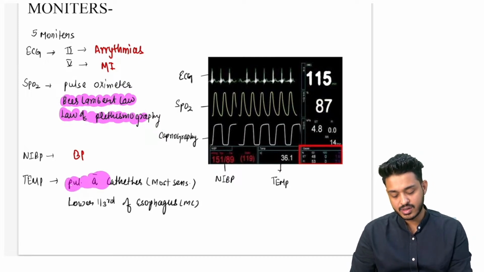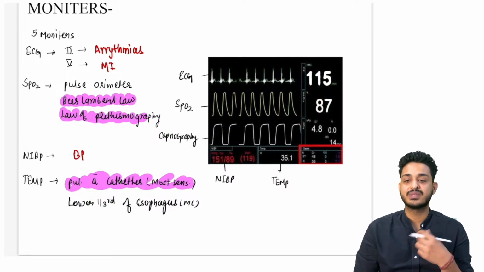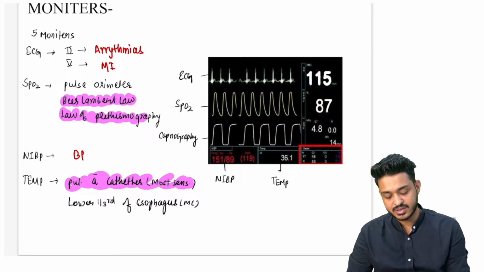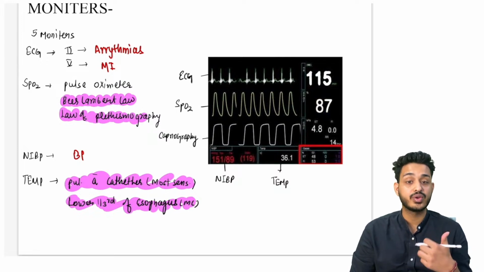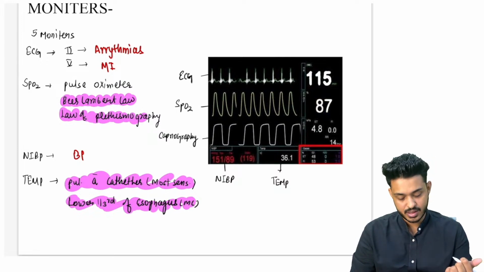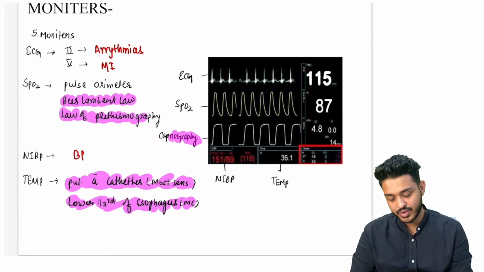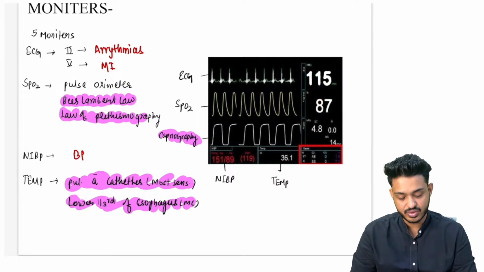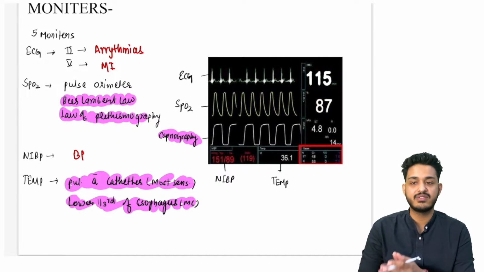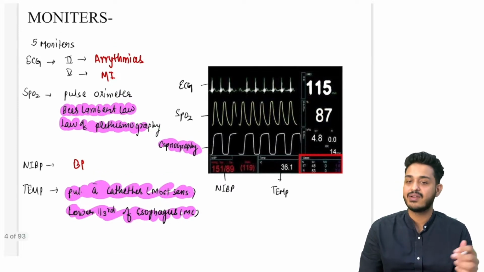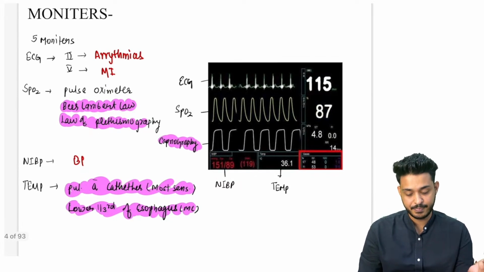ठीक है. और second thing you can do is going to be lower 1/3 esophagus में से मॉनिटर कर सकते हो. That is the most common site where we are doing the monitoring during the surgery, right? So lower 1/3 of esophagus is going to tell you about the core temperature, right? And this capnography, we are going to discuss about that in detail, right? So you are going to have these 5 mandatory monitors in the OT room. ये 5 mandatory monitors हैं. इसके अलावा एक anesthesiologist वहाँ पर present होना चाहिए. That is what is required, right?